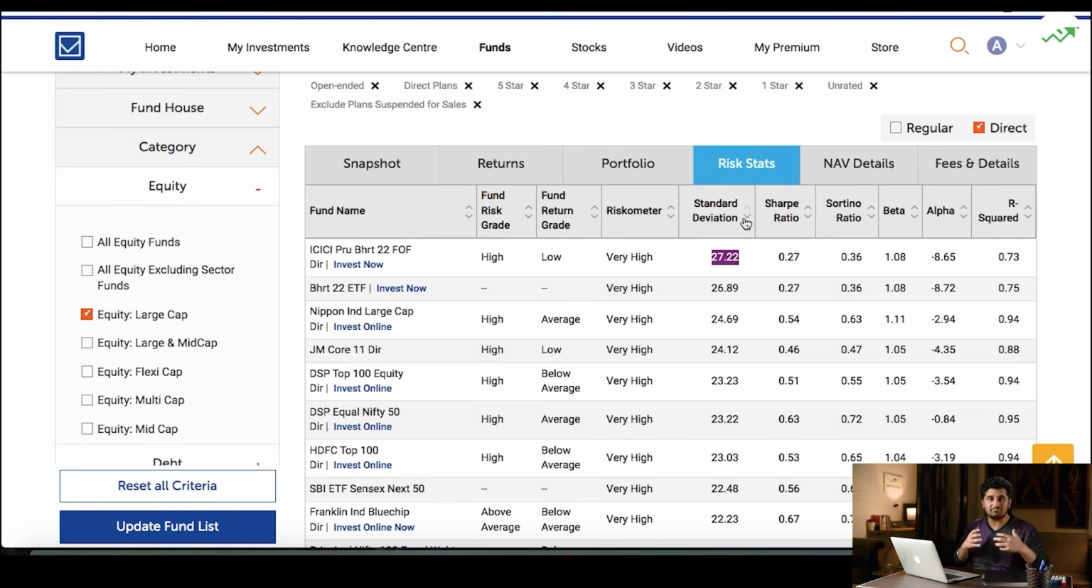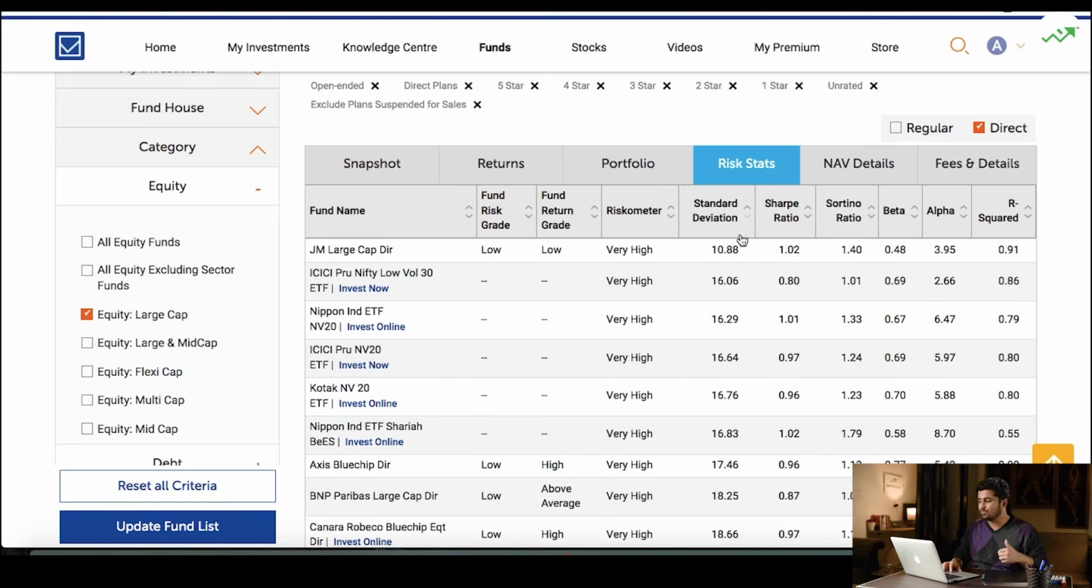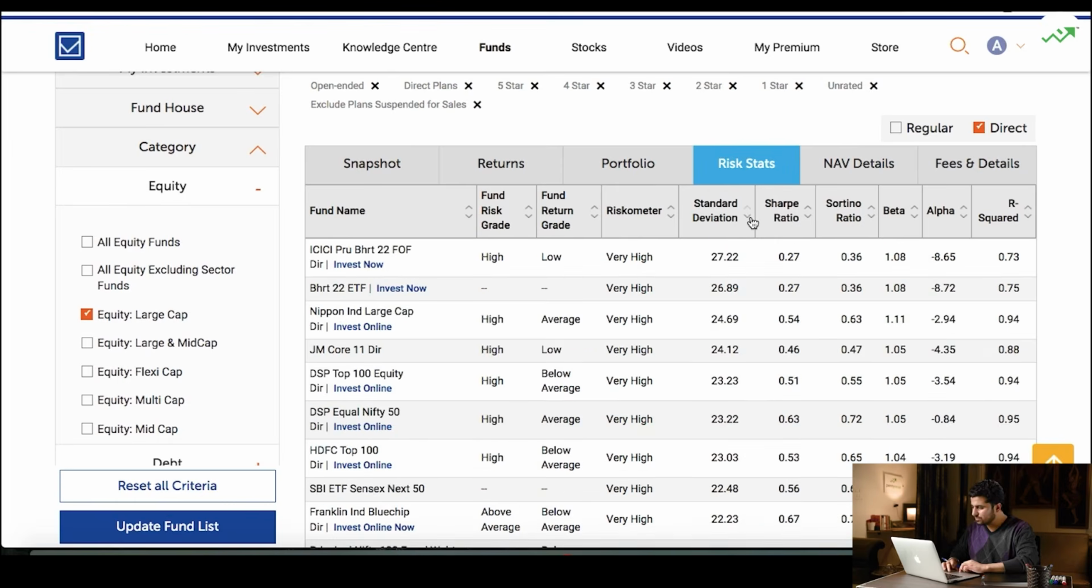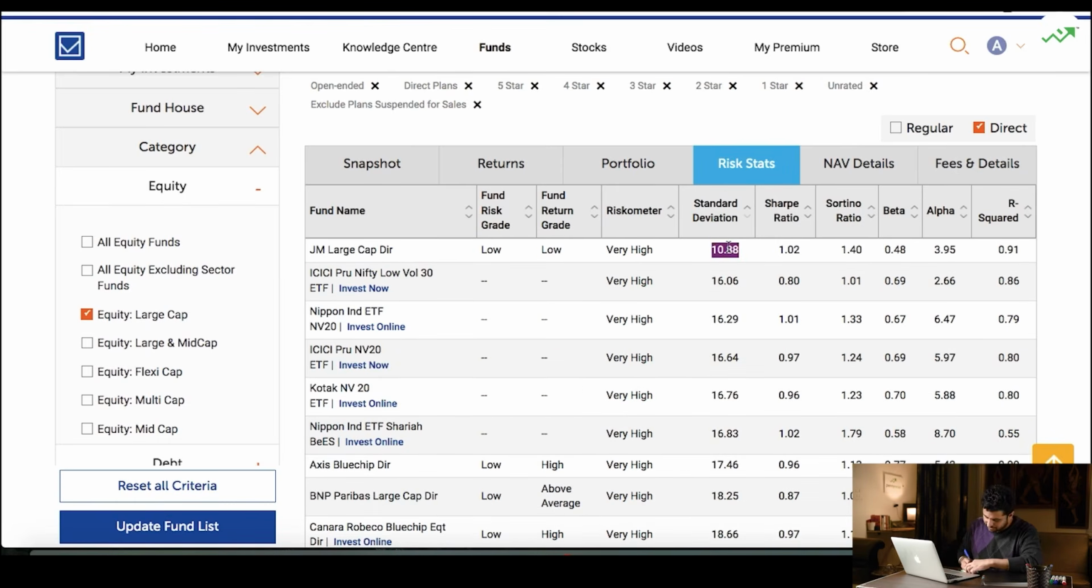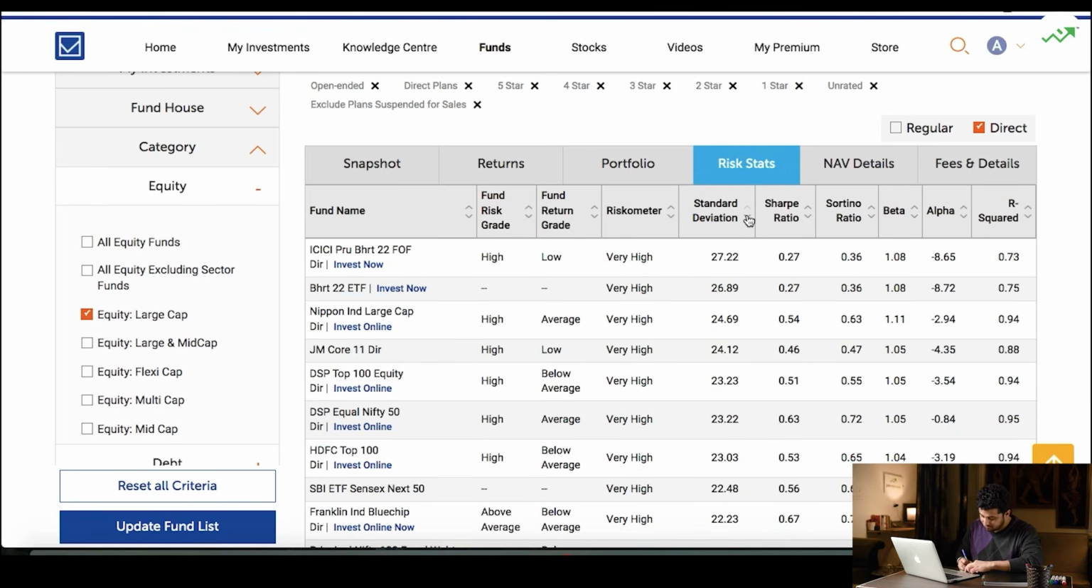That mutual fund manager has taken the highest risk. The one with the lowest standard deviation, that fund manager has taken the lowest risk. And so let's write these down. Let's take some notes. I'll pull up my notepad, pull up a pen, and let's write this down, right? If we sort this, the lowest is 10.88 and the highest is 27.22. So the range of standard deviation is 10.88 to 27.22.